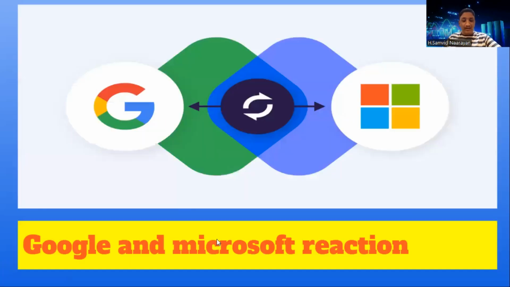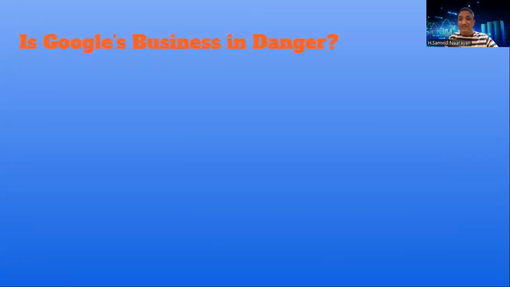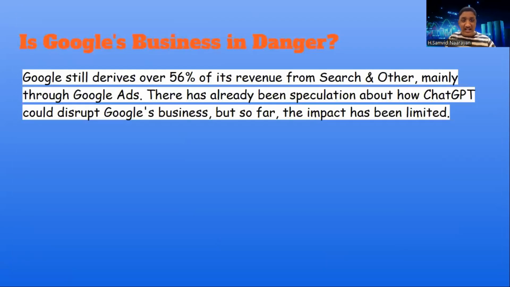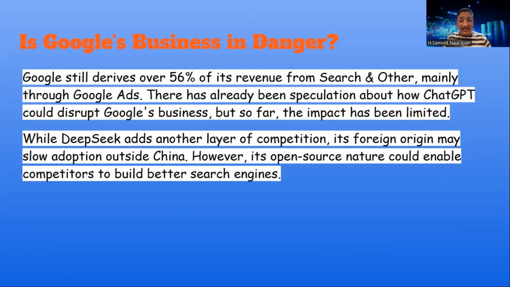Now, let's see the Google and Microsoft reaction. First, is Google's business in nature. So Google still derives over 56% of its revenue from search and other optimization, that is mainly through Google Ads. So there has already been speculation about how ChatGPT could disrupt Google, but so far the impact has been limited, right?